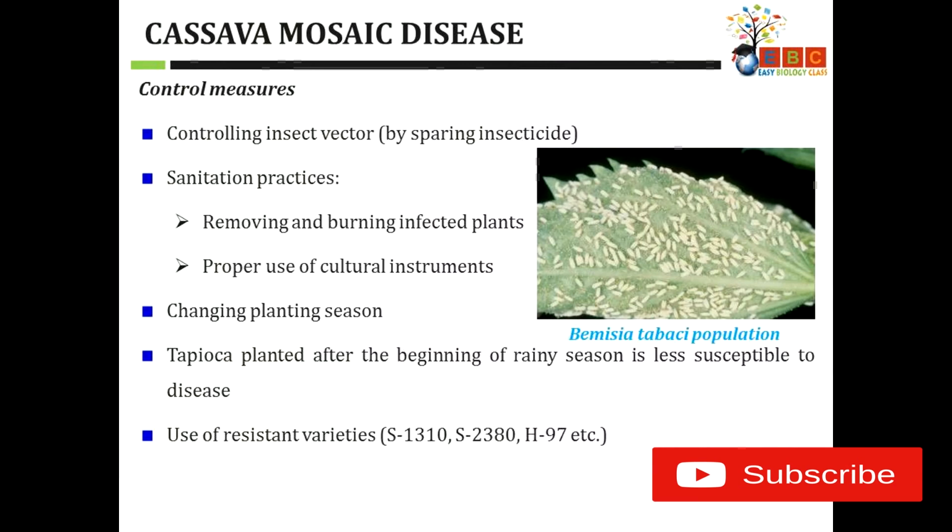So that is about the tapioca mosaic disease, which is a viral disease, whereas citrus canker is a bacterial disease, and blastopadi is again a bacterial disease. But this tapioca mosaic disease is a viral disease, caused by the tapioca mosaic virus, or TMV, and here it is spread by the vector Bemisia tabaci. So that is about the disease, tapioca mosaic disease.